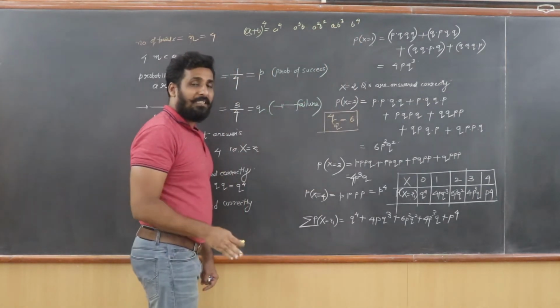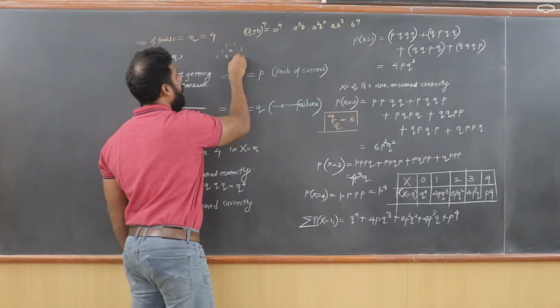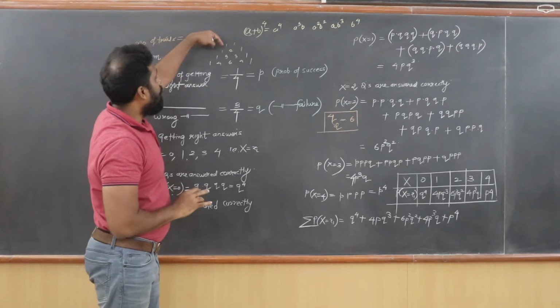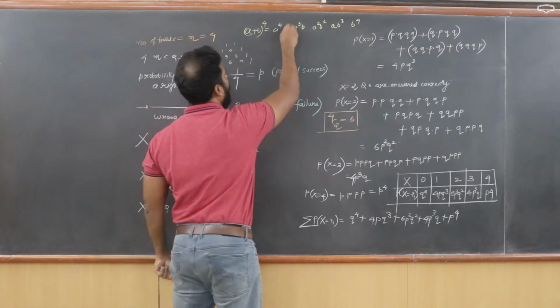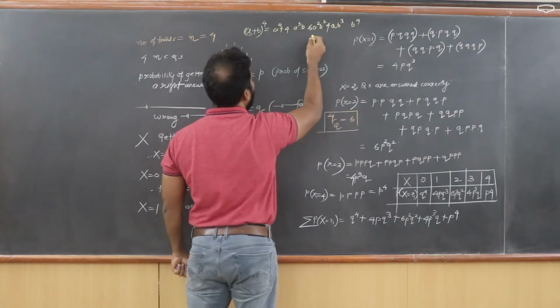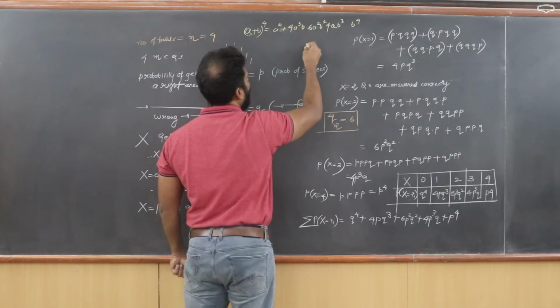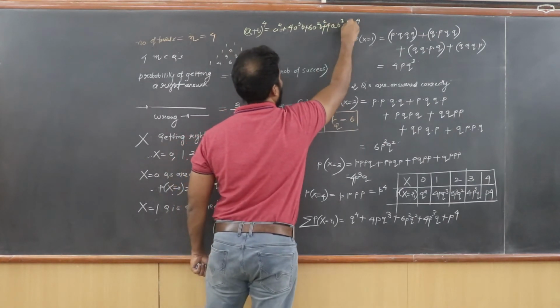Then from the Pascal's triangle, 1, 1, 1, 2, 1, 1, 3, 3, 1, 1, 4, 6, 4, 1. You must be recalling these shortcut techniques. So the Pascal triangle for power of 4 is 1, 4, 6, 4, 1. So I can simply put 1, 4, 6, 4 and 1, with a plus sign in between. So a raised to 4 plus 4 times a cube b plus 6a square b square plus 4ab cube plus b raised to 4.